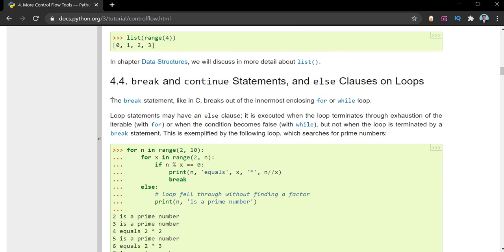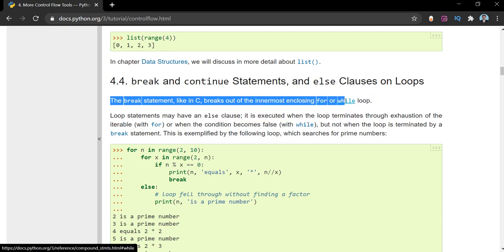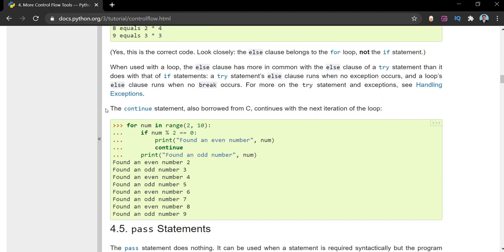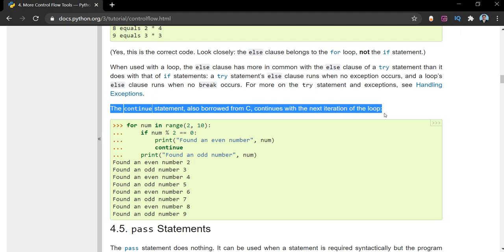The break statement, as I've told you as well, is like in C language: it breaks out of the innermost enclosing for or while loop. So it is used to break out of the loop, like it is done in C language. Also, the continue statement is borrowed from C, and it continues with the next iteration of the loop. So continue is used to continue with the next iteration of the loop, whereas break is used to break out of the loop.